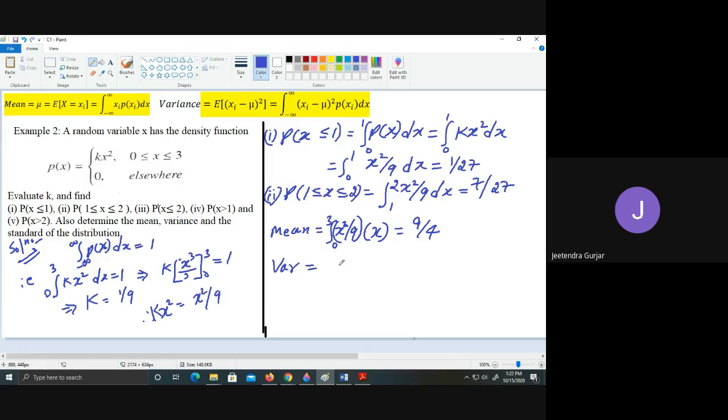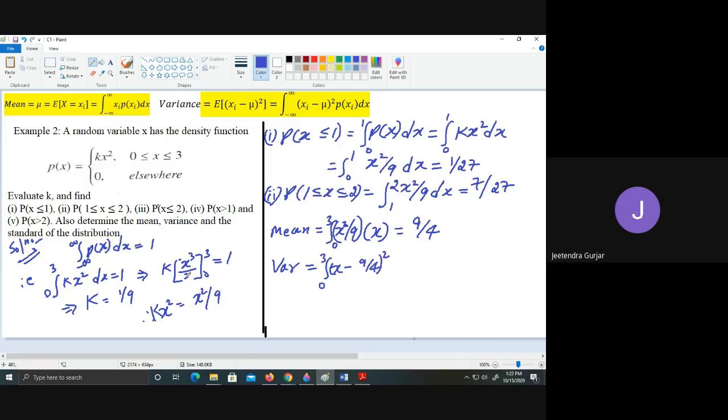Next, we will go with variance. Variance, again the formula you can see, is integral from minus infinity to infinity of xi minus mu the whole square into p of xi dx. I will take the interval they have given directly, 0 and 3. No need of taking minus infinity to infinity again. Here x minus mu, where mu is nothing but 9 upon 4, so you take x minus 9 upon 4 whole square into p of x.